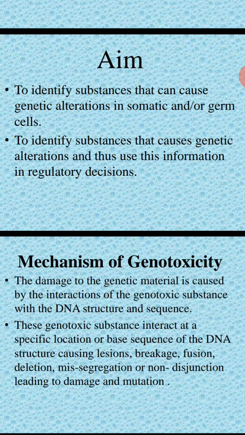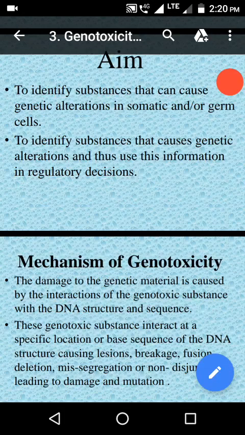So first is to identify the genetic alteration caused by the drug. Next aim is to use this information for regulatory decisions. They may approve or disapprove the drug for release into the market, or for entering into clinical trials.